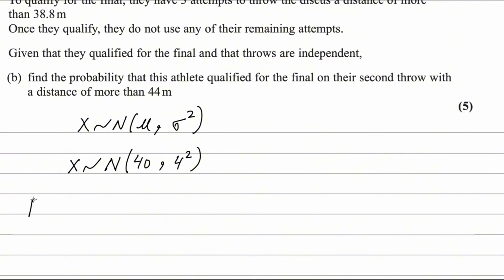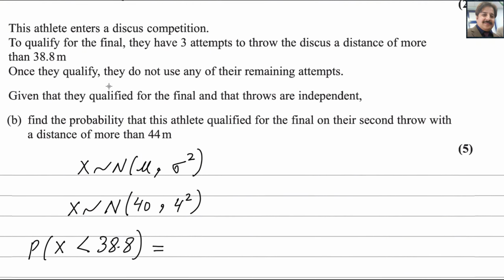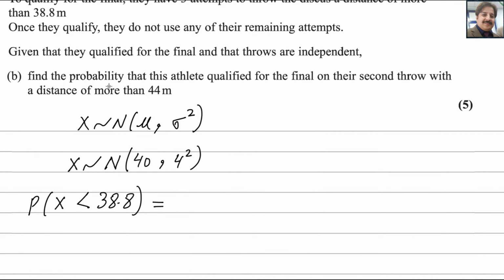You need to prove that the probability that X is less than 38.8 meters is equal to 0.3821. You have to convert this normal distribution to the standardized normal distribution.